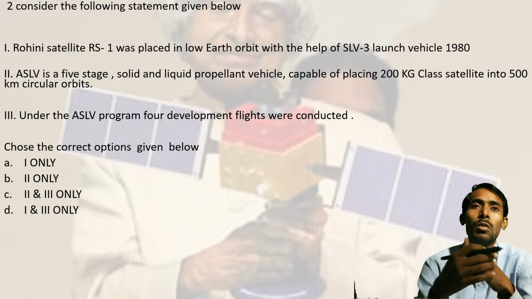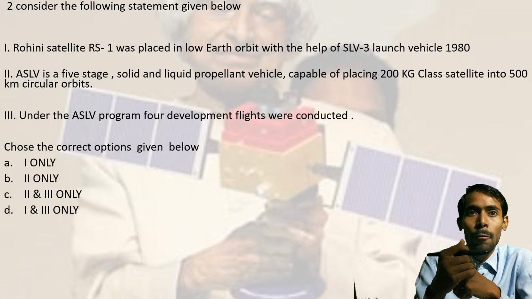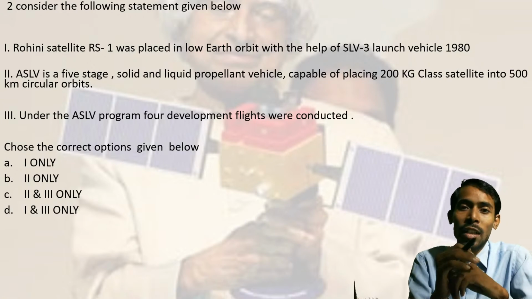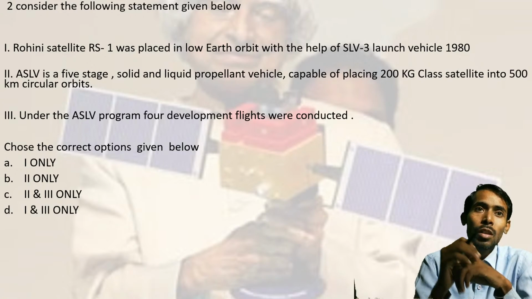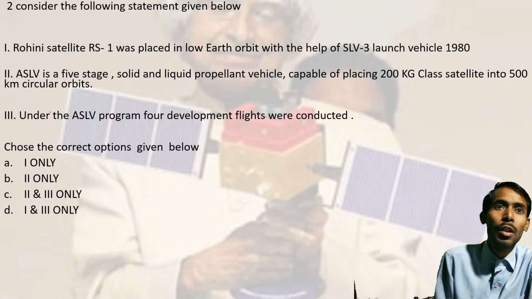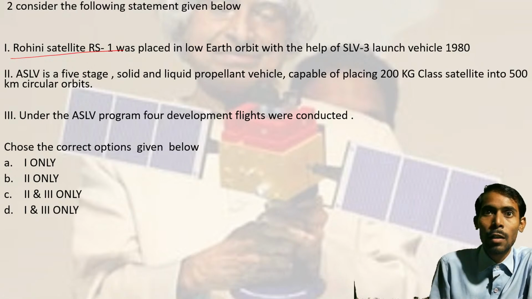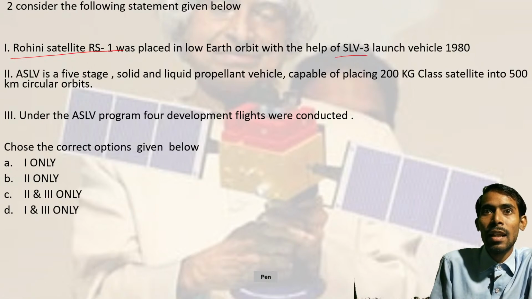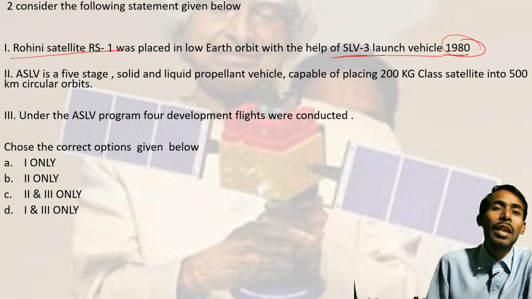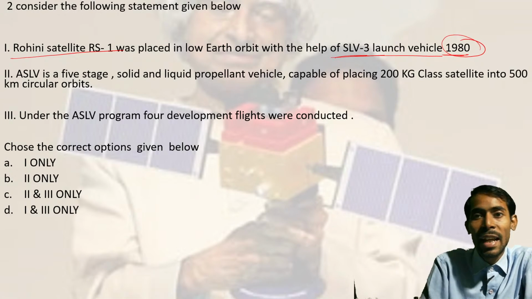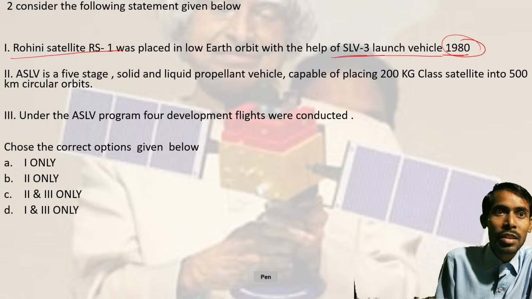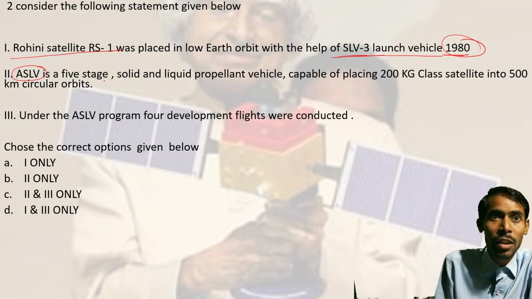Question number two is also statement based, and here you have to find out the correct one. I read the very first statement. Rohini satellite RS1 was placed in low Earth orbit with the help of SLV-3 launch vehicle in 1980. Now the second statement says ASLV is a 5 stage. Here you have to be very conscious with this term, 5 stage.